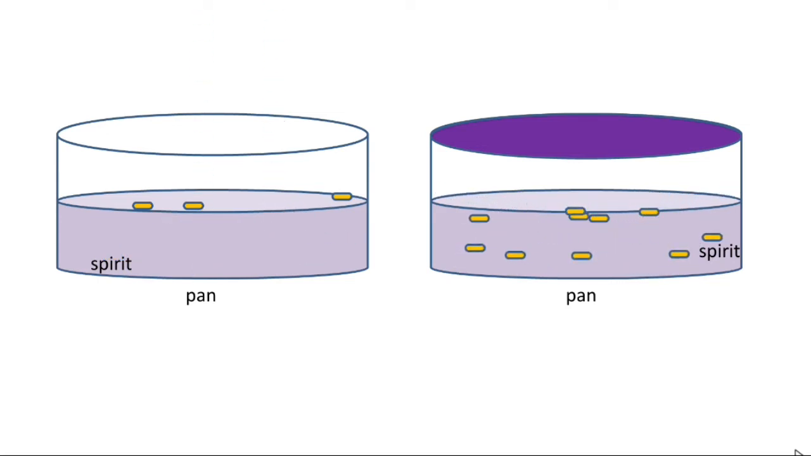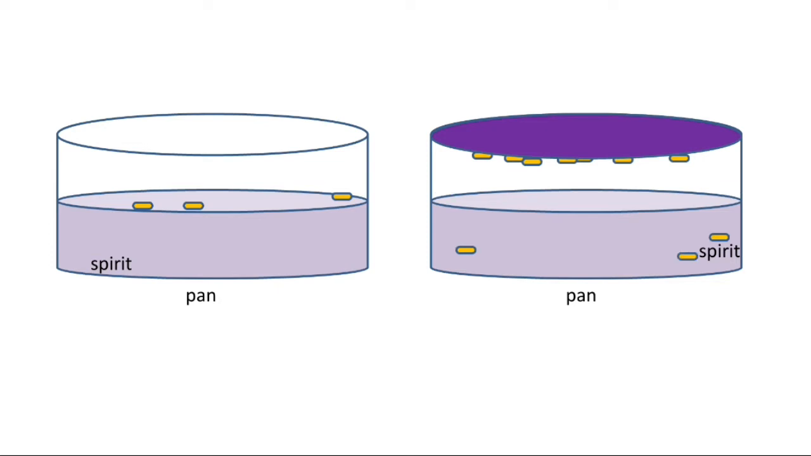Some of these escaping molecules may be directed back into the liquid when they collide with the particles of air. If the number of escaping molecules is greater than the number returned, then the number of molecules in the liquid decreases. When a liquid is exposed to air, the molecules at the surface keep on escaping from the surface till the entire liquid disappears into air. This process is called evaporation.